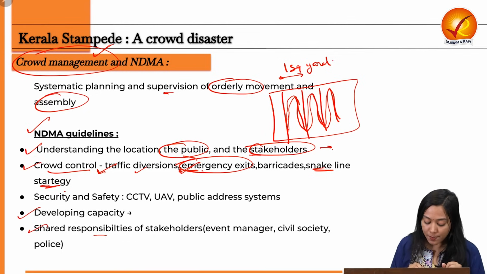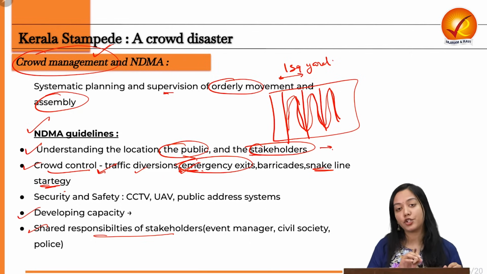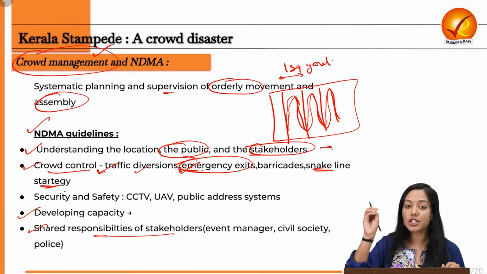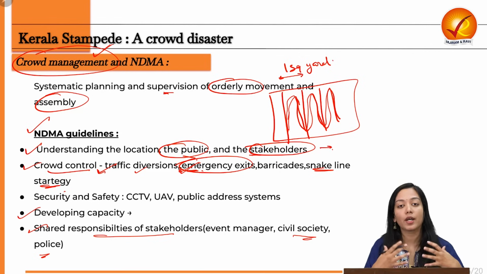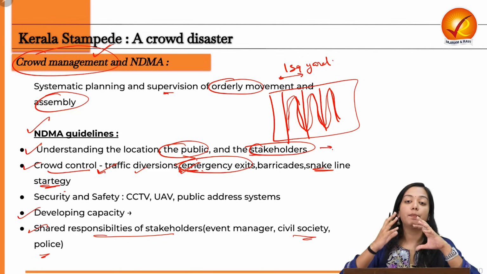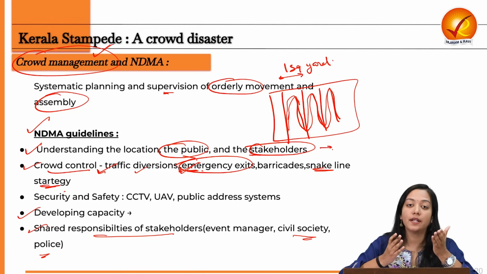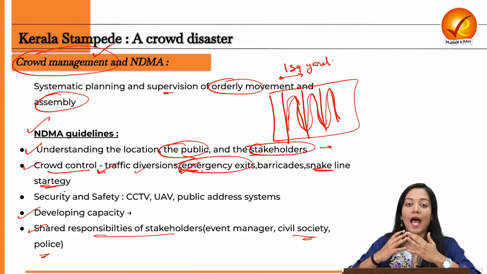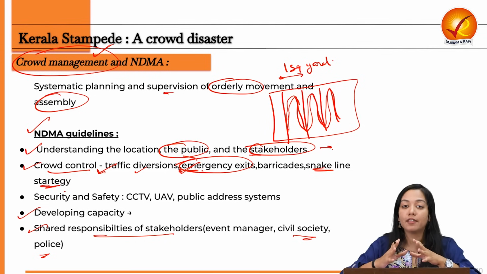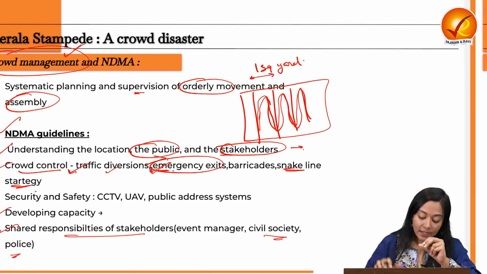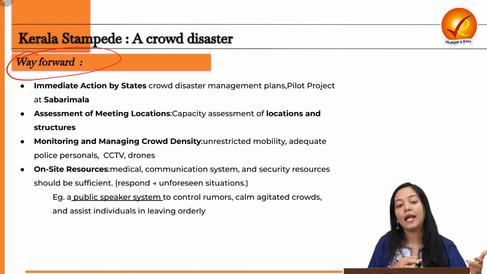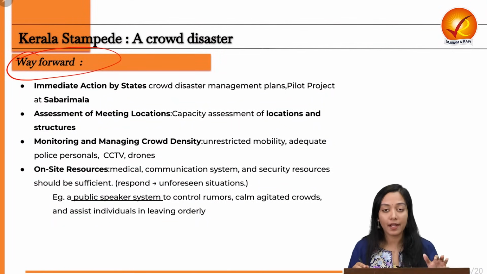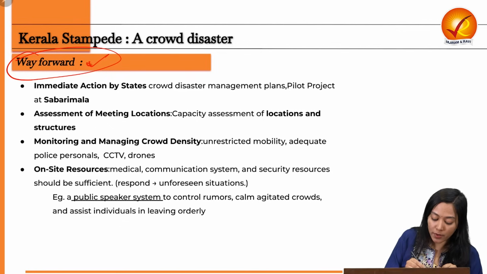Then the shared responsibility of stakeholders must be ensured, be it the event manager, the shrine manager, civil society, NGOs and police. All of them should come together and exercise the pre-planned disaster management plan that they have created, and then they should ensure that public safety is there. So the next topic is what can be the way forward. These were the NDMA guidelines, and in line with that, we have certain way forward as well.